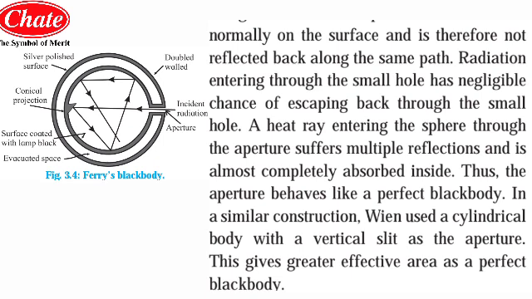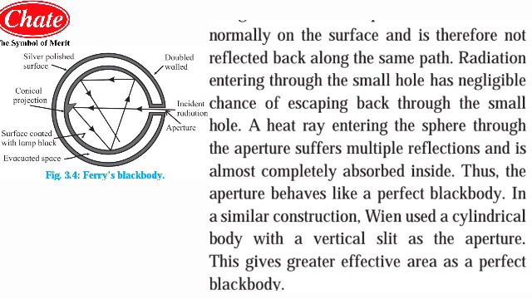So there will not be any chance for it to get out from the same aperture from which the incident radiant energy was allowed to fall inside that double walled sphere. Thus the aperture behaves like a perfect black body. In a similar construction, when a cylindrical body with a vertical slit is used as an aperture, this gives a greater effective area as a perfect black body.